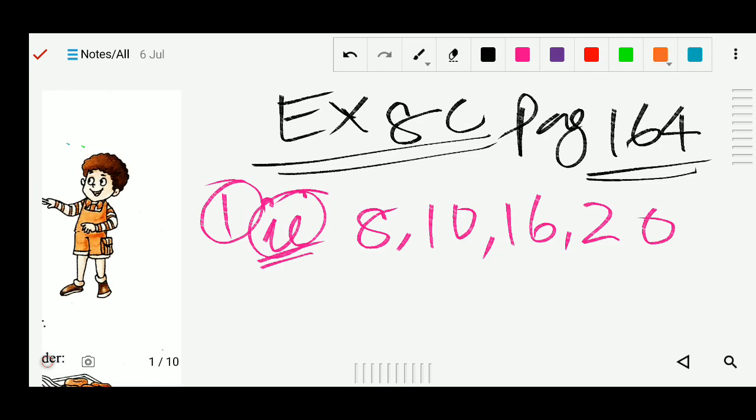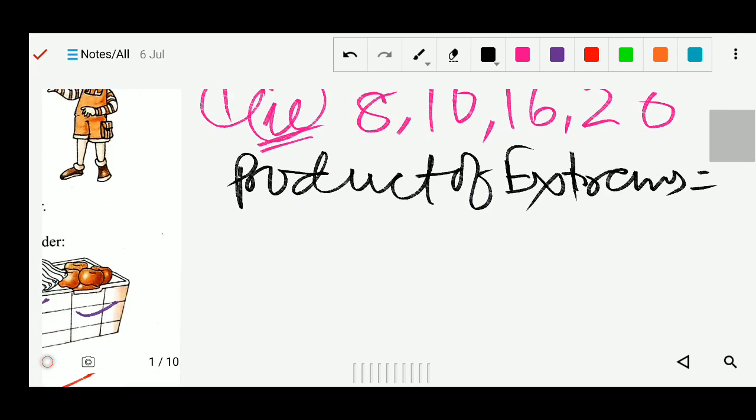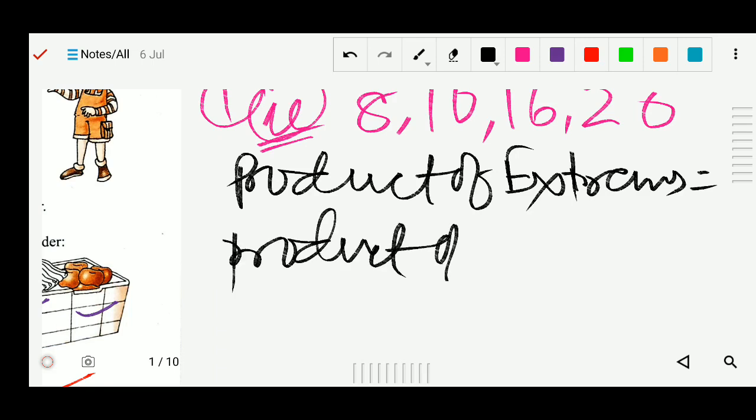First of all we have to find the product of extreme, and one more we have to find the product of means. Okay, so write the product of means.